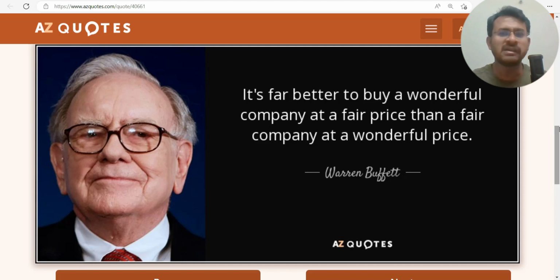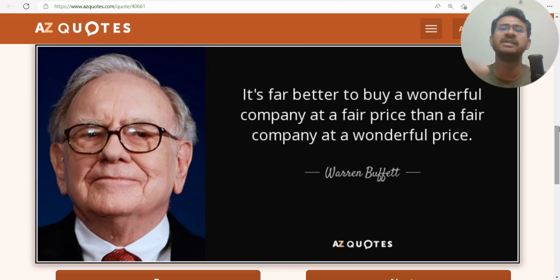Now there is a legendary investor, Joel Greenblatt. He took the statement and started figuring out if there is any simple way that we can tell what is a wonderful company and what is a fair price. To do that, he found some very crude metrics to measure a wonderful company. He took return on invested capital, or ROIC.